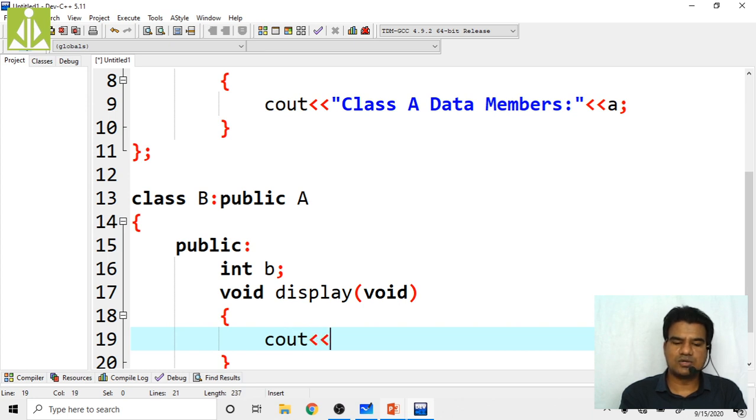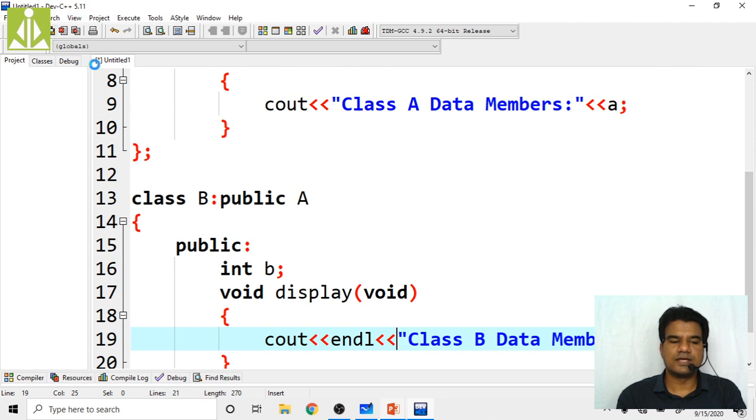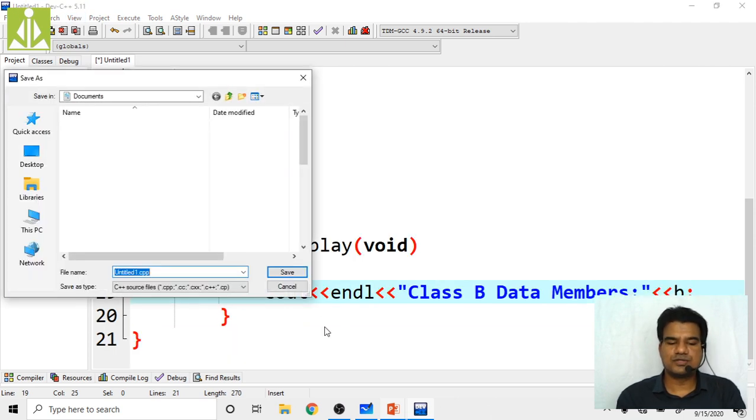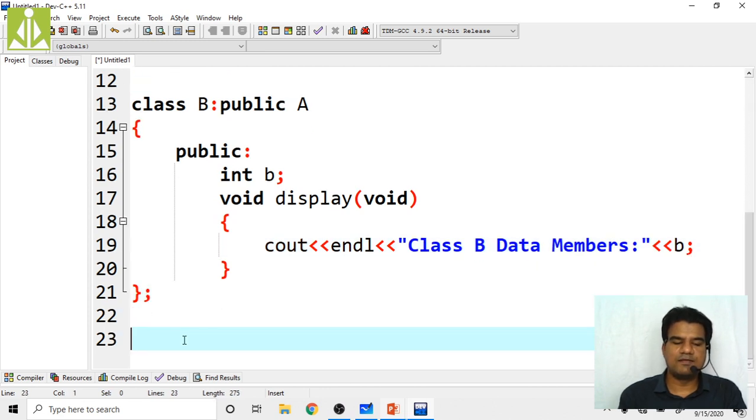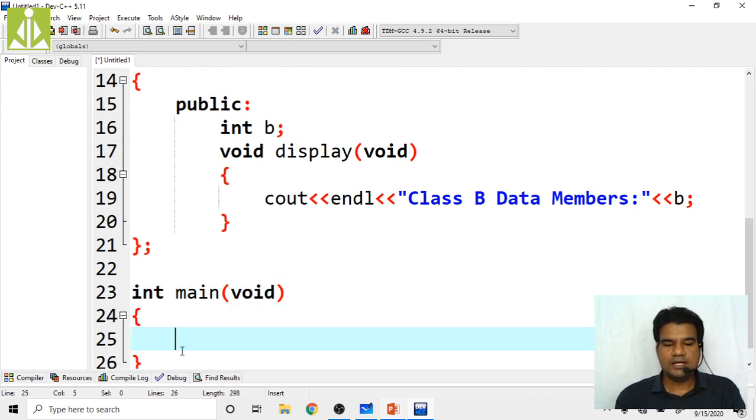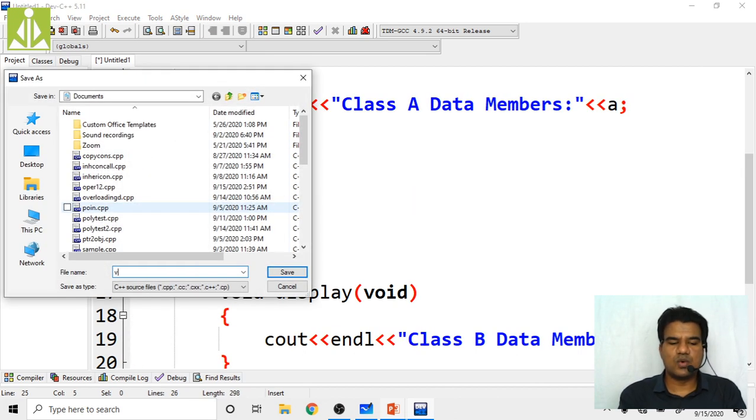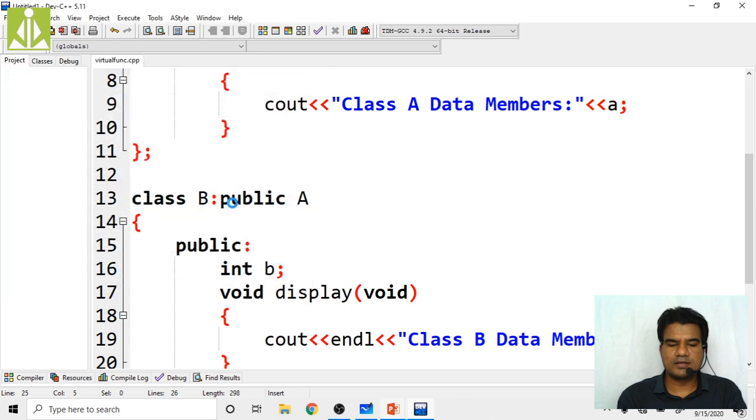Then print cout of class B data members colon, B. Okay, just to have some differentiation when you are getting both the lines, you just give endl in the second phrase. That's it. Before saving, we even have to write the main function, int main of void. Okay, so now you save this. This is what we are achieving with virtual function, isn't it? Virtual func dot cpp. Save the program.